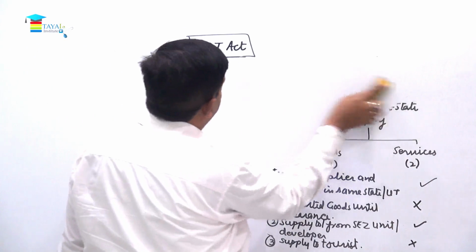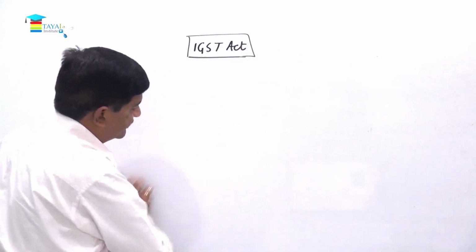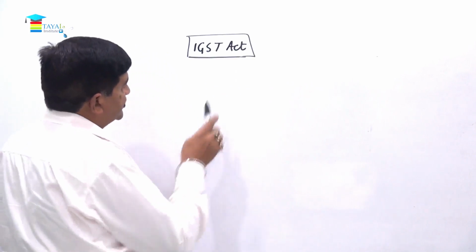Then comes section 9, that is also in the IGST Act.